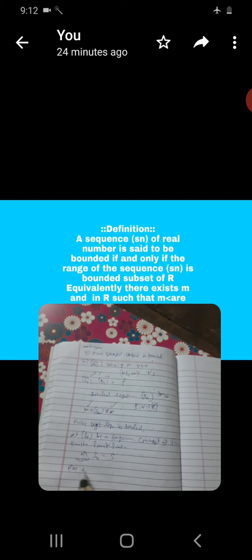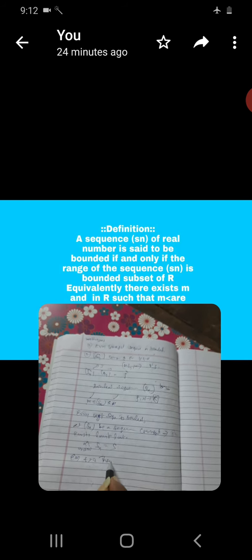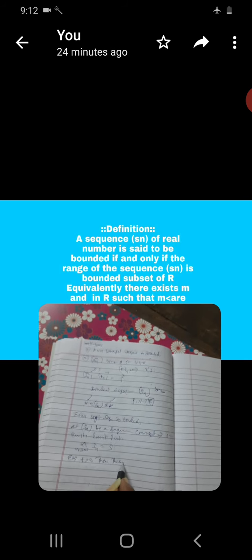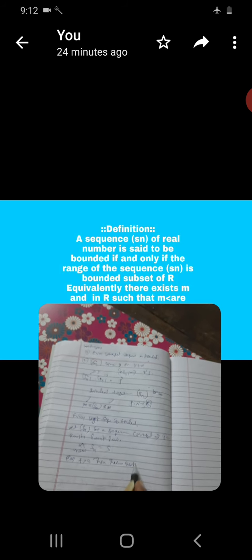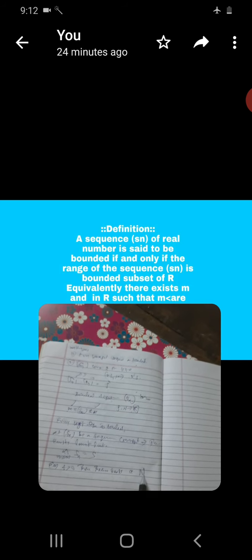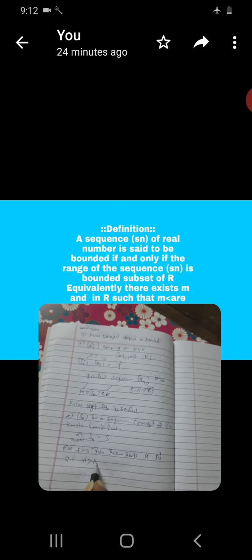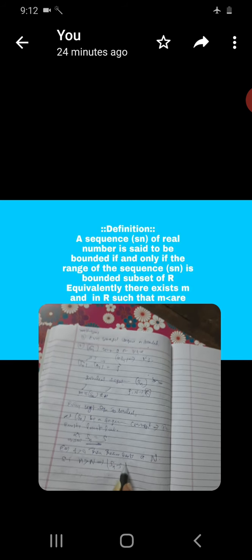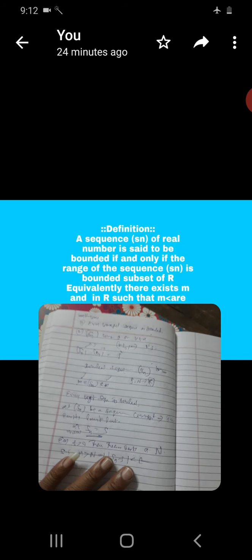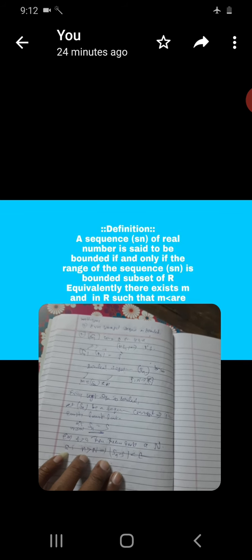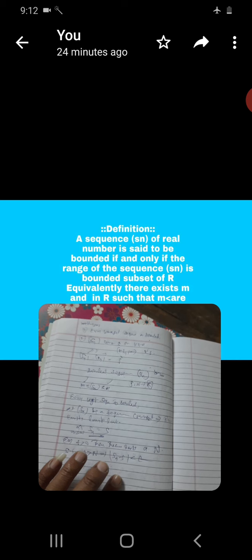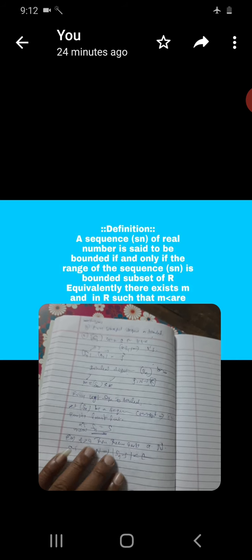For every epsilon greater than 0, there exists a natural number N such that n greater than N implies the modulus of Sn minus s is less than epsilon. This is the limit definition.